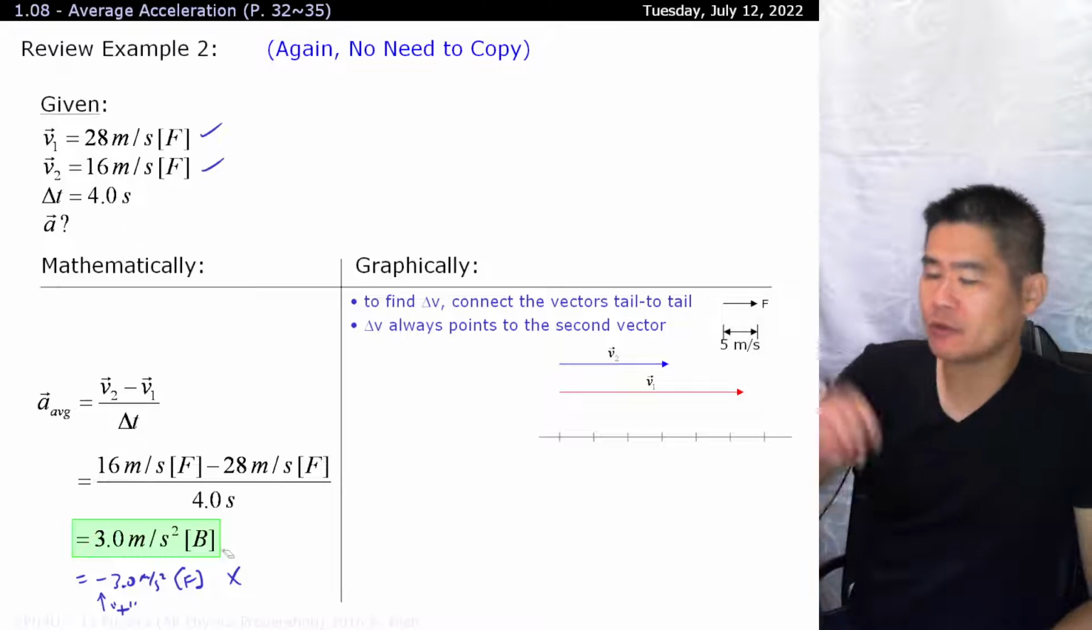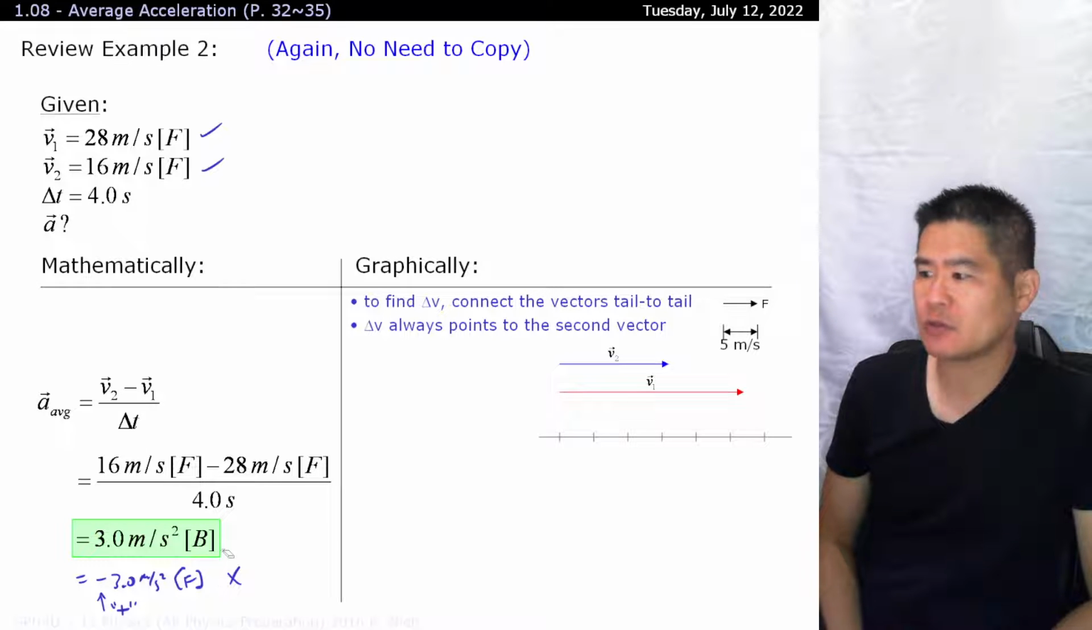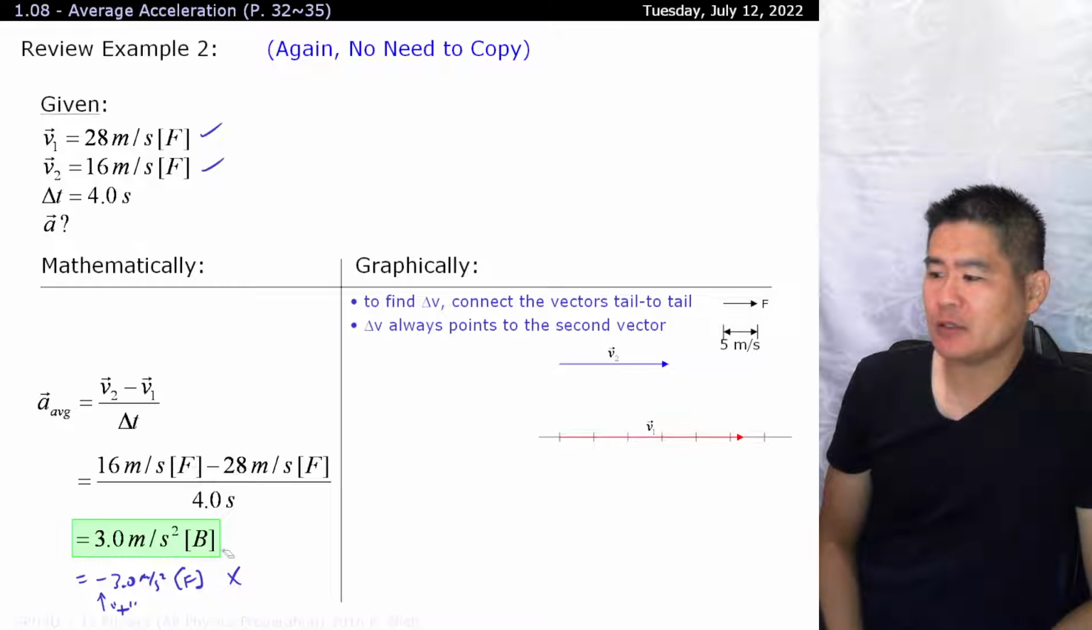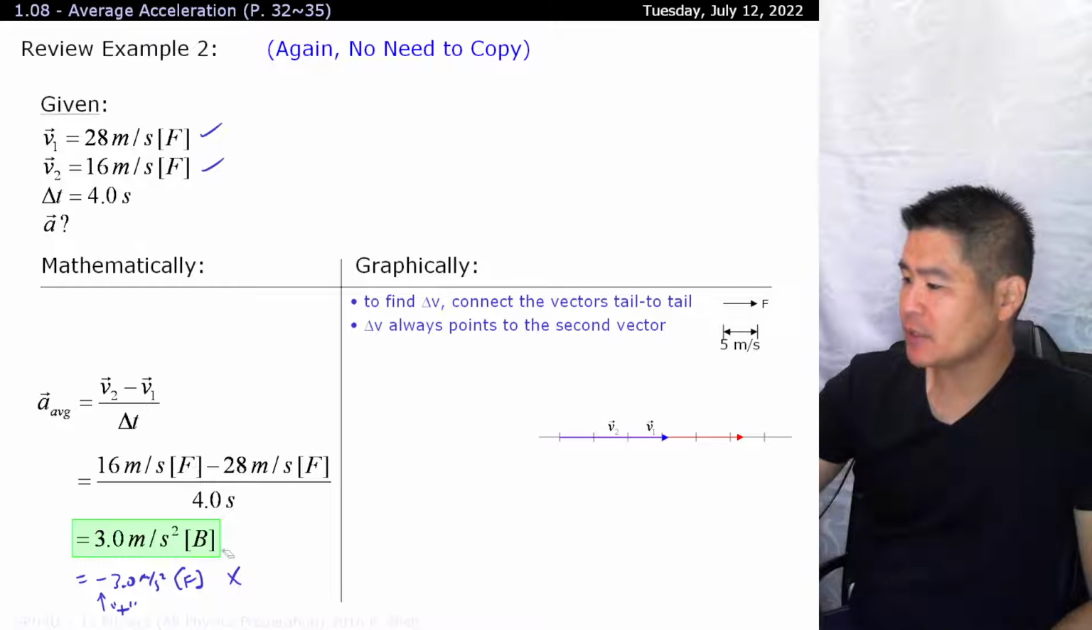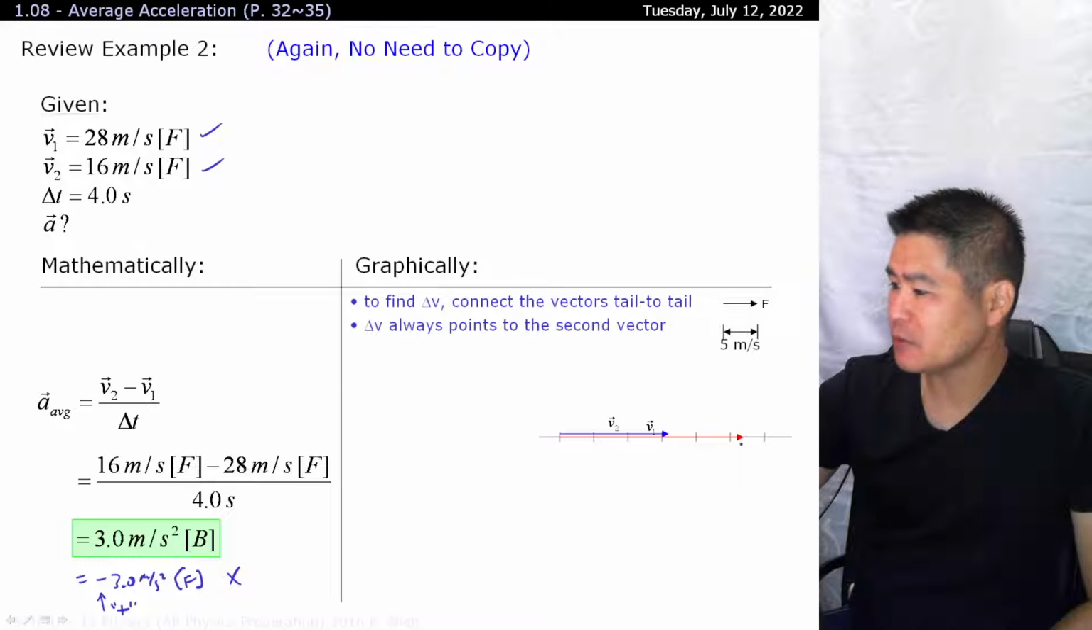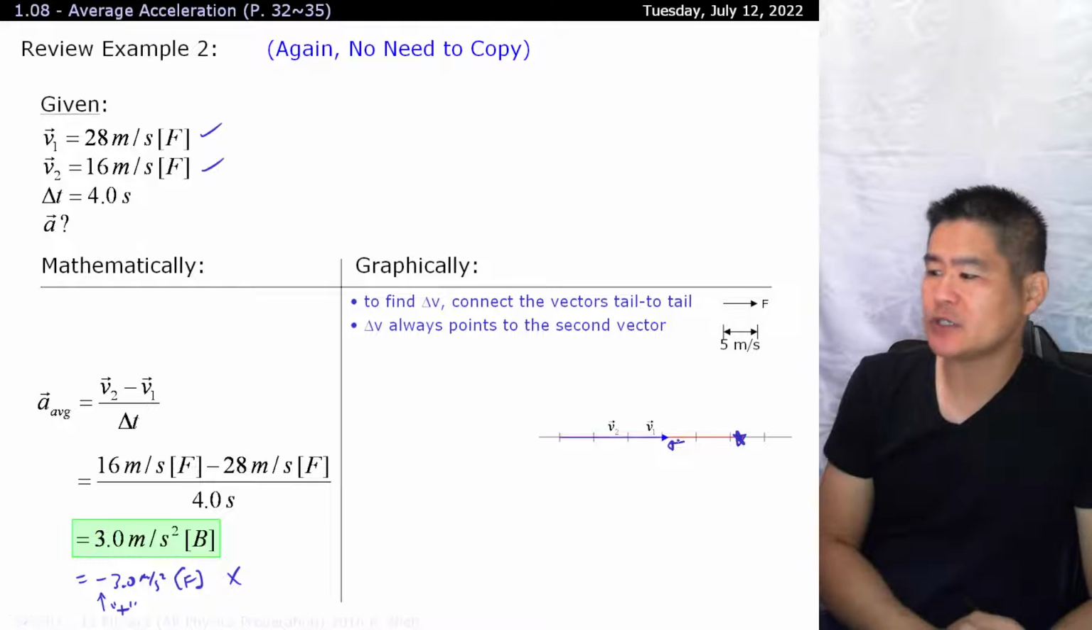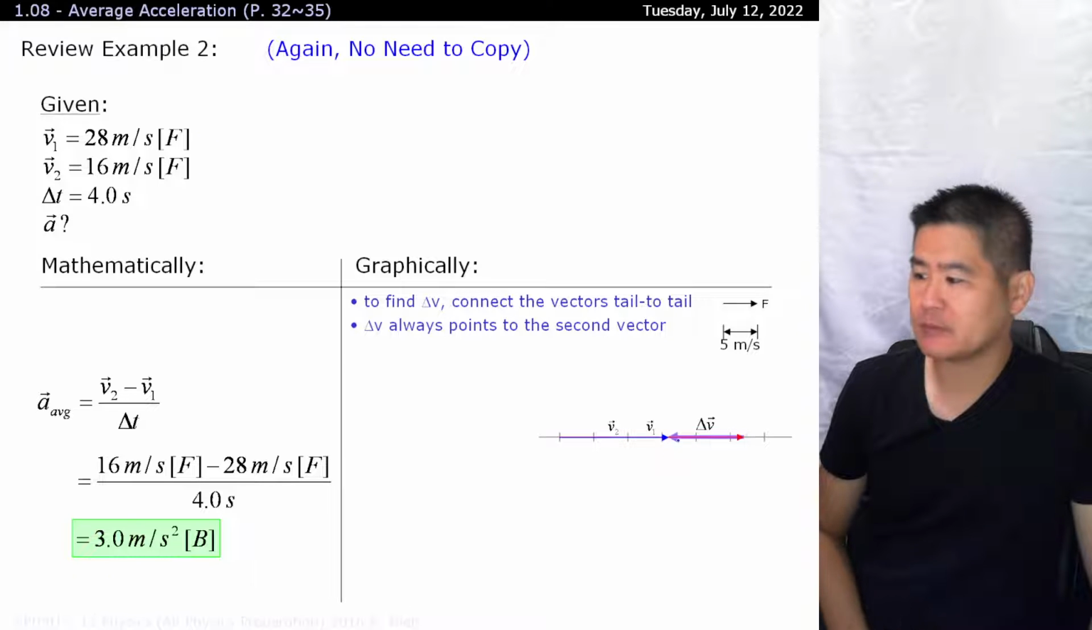So a longer vector was the red one, and we finish off with a shorter vector, which is the blue one. We still connect them together from tail to tail. And remember that the red vector was the first vector. So when we draw our delta v, it must start from here and finish at the head of v2. And it'll look something like that.